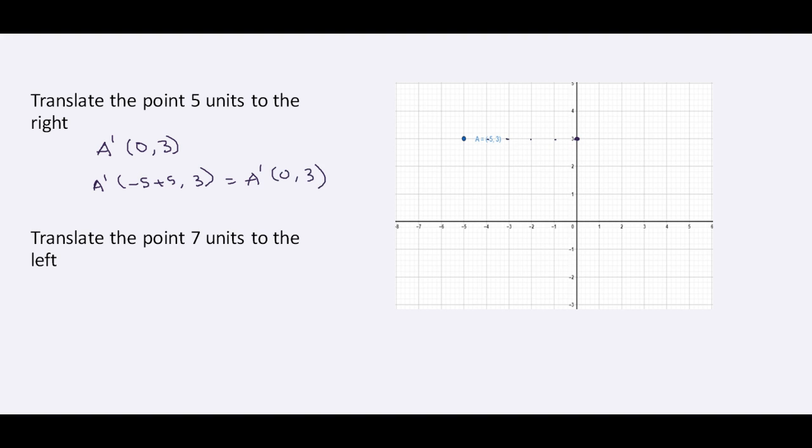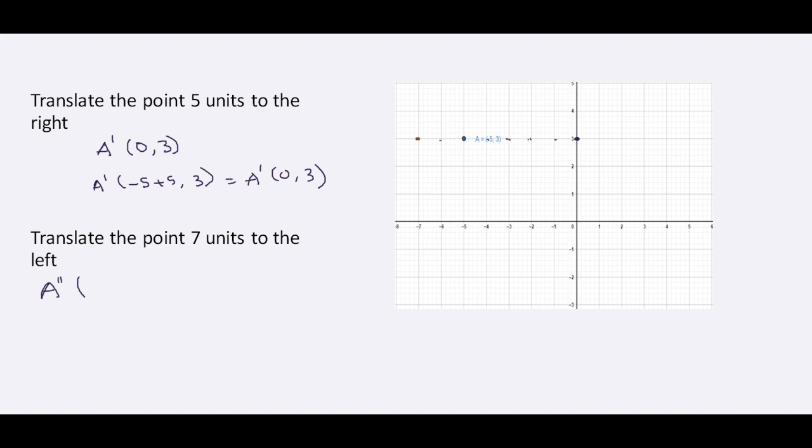Now that we have this point A prime (0, 3), we're going to translate that 7 units to the left. That will give us A double prime. So we go 1, 2, 3, 4, 5, 6, 7.